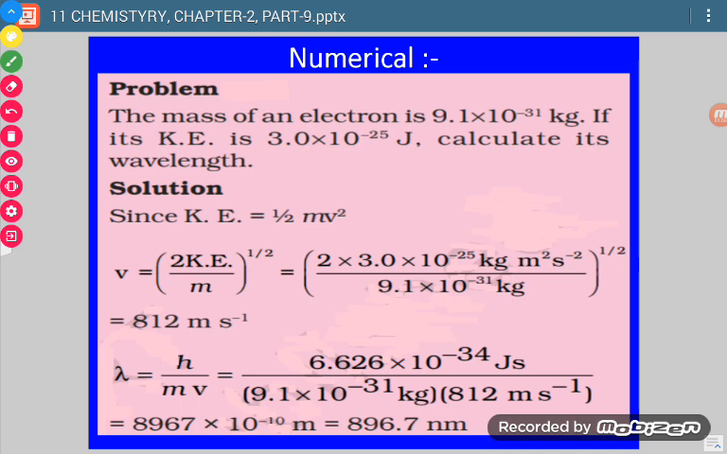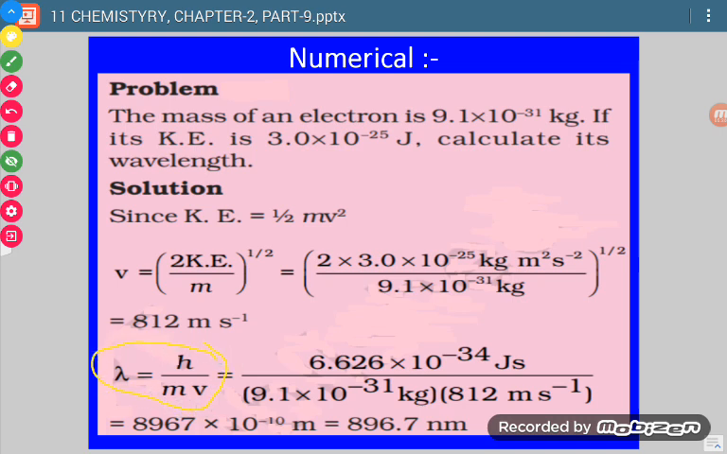First, the mass of an electron is 9.1 into 10 raised to power minus 31 kg. If its kinetic energy is 3.0 into 10 raised to power minus 25 joules, calculate its wavelength. Okay, now see what we are given. We are given kinetic energy and mass of the electron. We have to calculate the wavelength. Wavelength means lambda is to be calculated. Now, since the electron is a microscopic particle, we can calculate its wavelength by using the de Broglie equation.